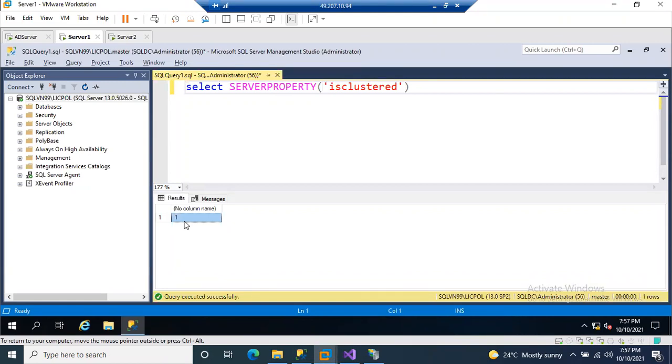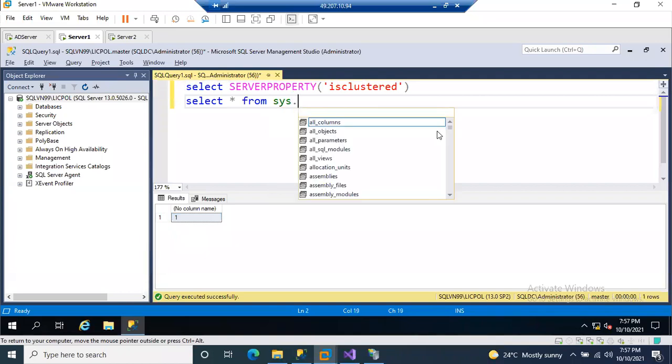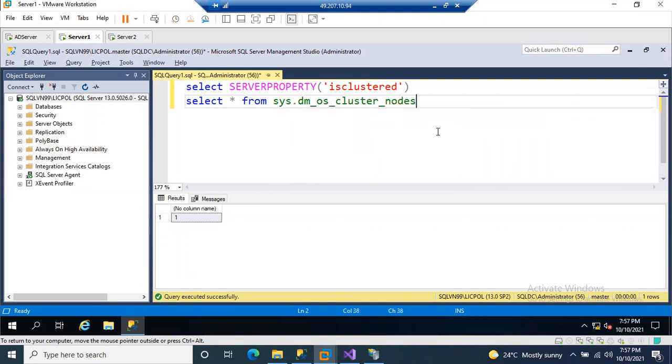So we can verify whether we are working with a standalone environment or cluster environment. In the same way, in this cluster, how many nodes are there here? Two nodes are there, server 1 and server 2.